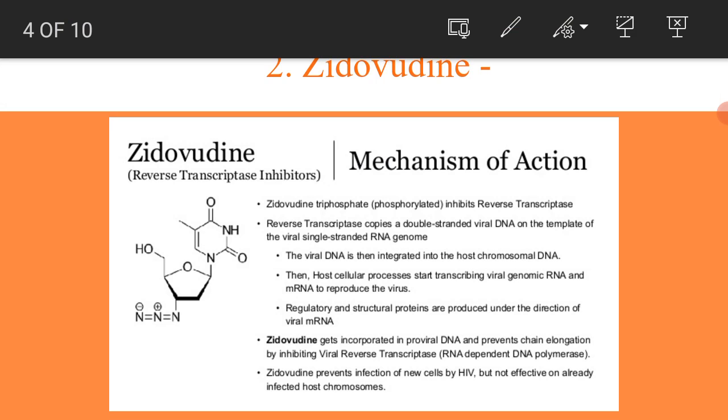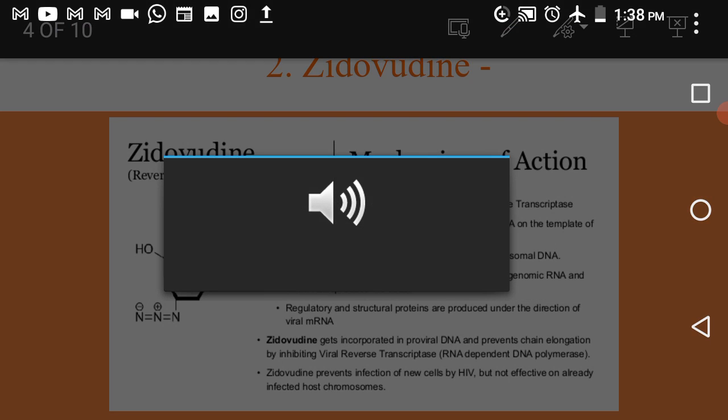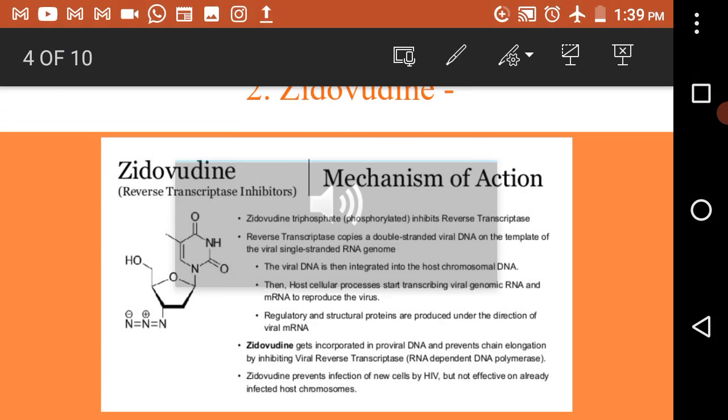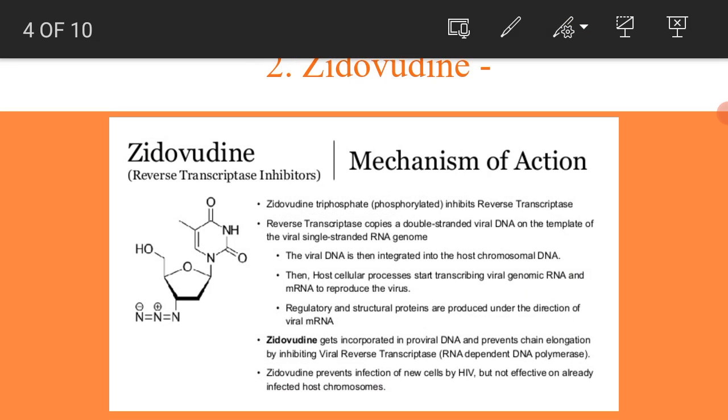Then after that it will inhibit the reverse transcriptase and prevent the elongation of the genome, right? So basically what is zidovudine doing? Zidovudine will be incorporated into the proviral DNA of the host. Okay, now in this case the host DNA and the viral DNA are together, right?